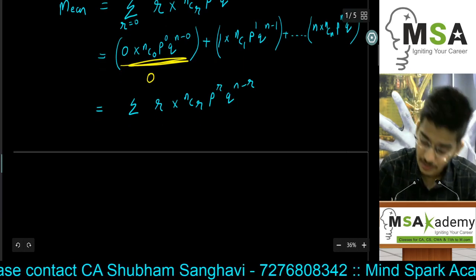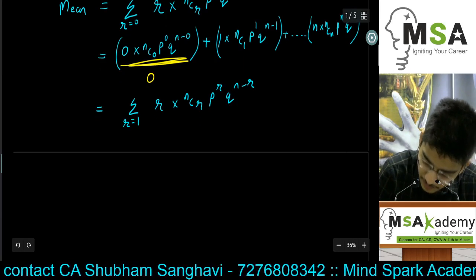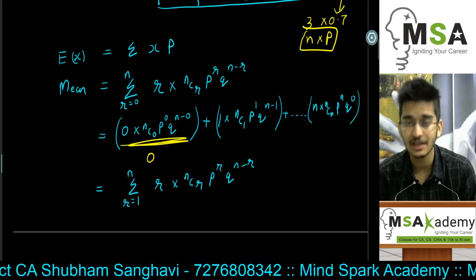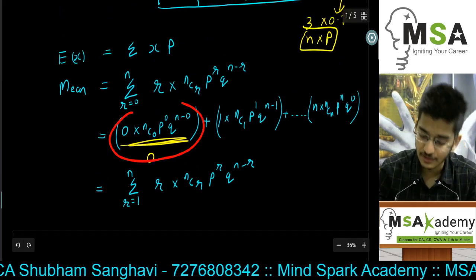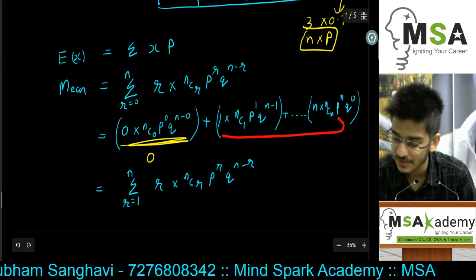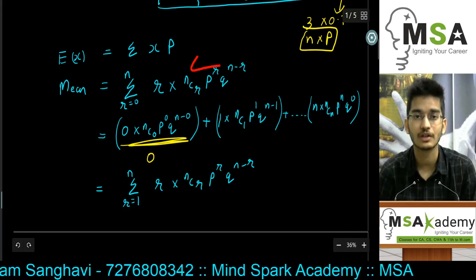The only thing is the limits will change: r will be from 1 to n. So all we have done up till now is eliminate the first term, because it results in 0. The remaining terms have been converted back into the original format.